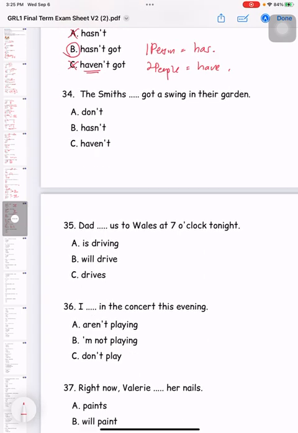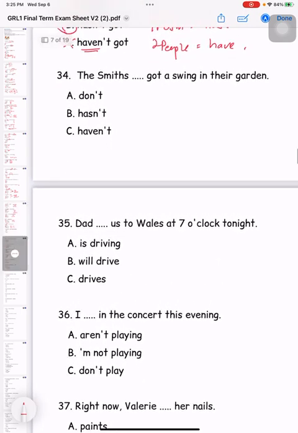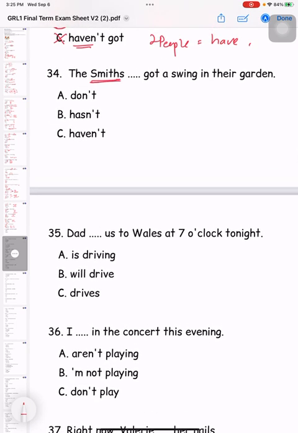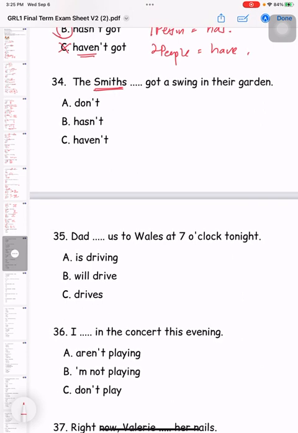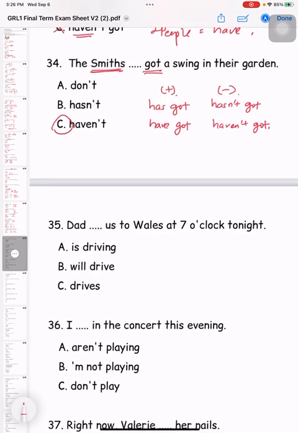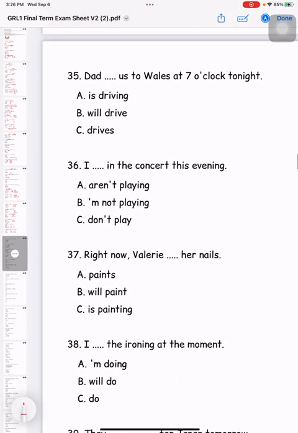Okay, so 34. The Smiths got a swing in their garden. Alright, the Smiths means, right, not only one person, but more than one person. Okay, so when this is more than one person, right, which one should we use? Haven't. Okay, so got always pair with has got or have got. This is affirmative, but when it comes to negative, it should be hasn't got or haven't got. Has got or have got, the meaning is 有的意思. Do you own it?